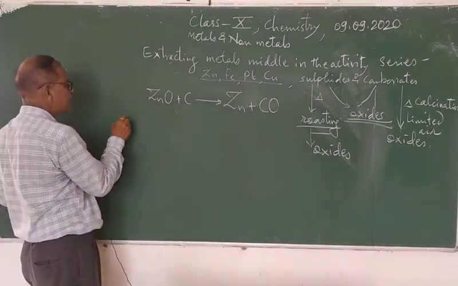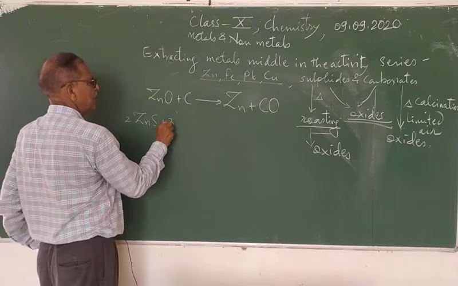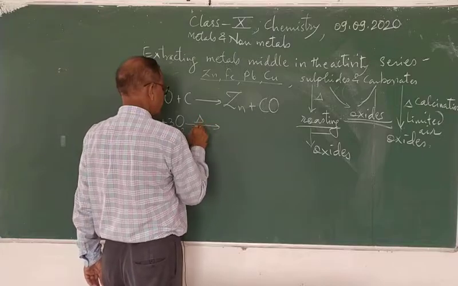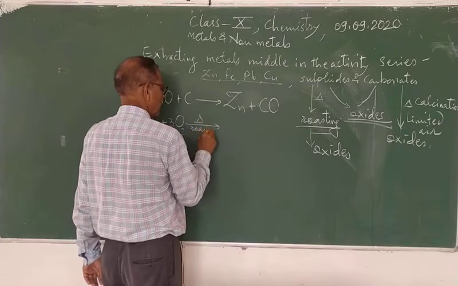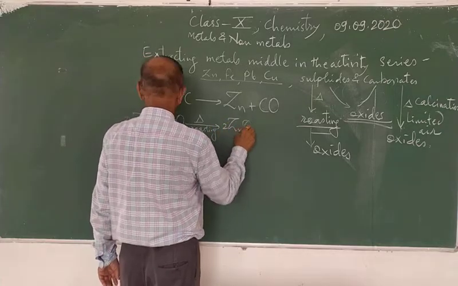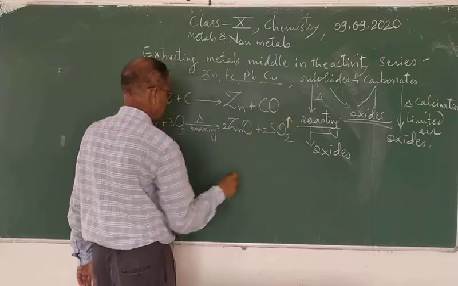And another reaction, for example, 2ZnS plus 3O2 on heating, roasting, gives 2ZnO plus 2SO2.